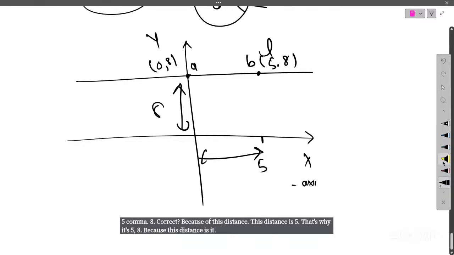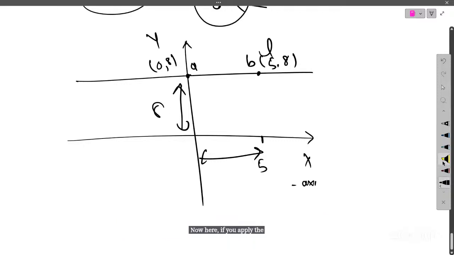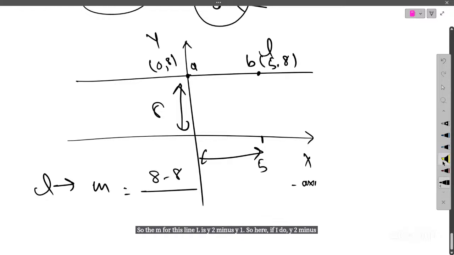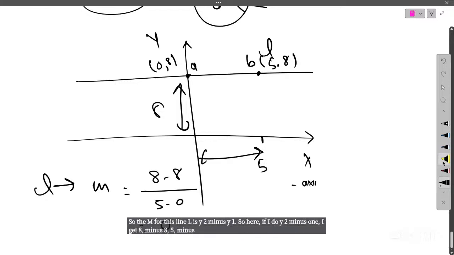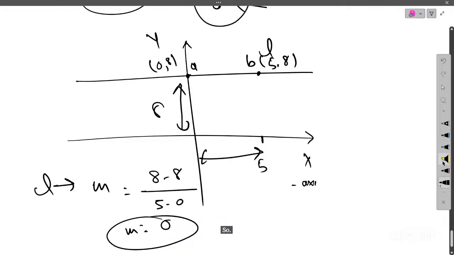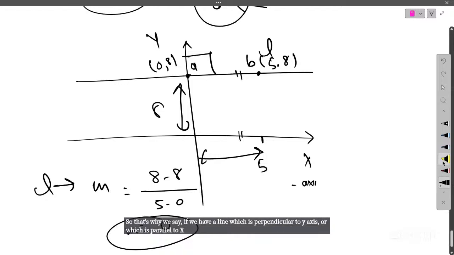Now here, if you apply the slope definition, then the slope of line L, so the m for this line L, is y2 minus y1. So here, if I do y2 minus y1, I get 8 minus 8 over 5 minus 8. That means the slope is 0. That's why we say if we have a line which is perpendicular to the y-axis or parallel to the x-axis, then the slope of that line is 0.